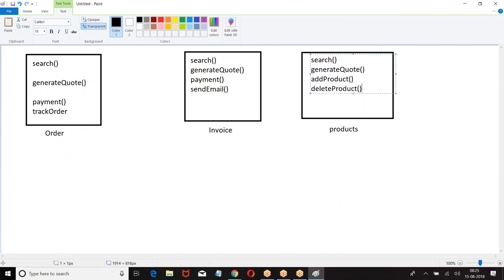So these are three different functionalities. But in all these three different functionalities, what is common here? Search and generate a code.